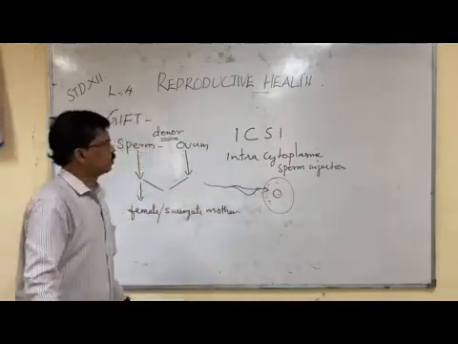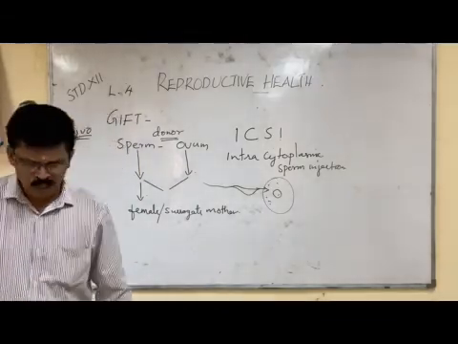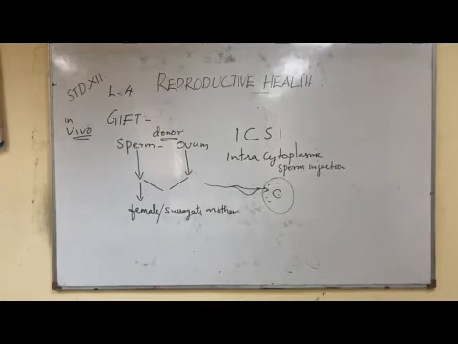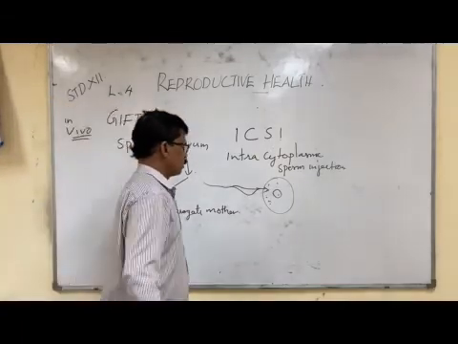This is called intracytoplasmic sperm injection. Then after the intracytoplasmic sperm injection, the embryo can be easily grown in the body of the genetic mother or in the body of a surrogate mother.